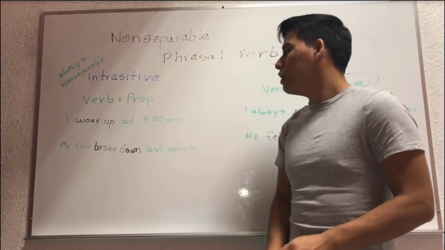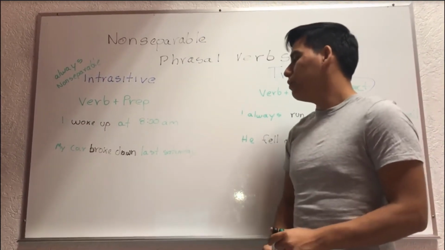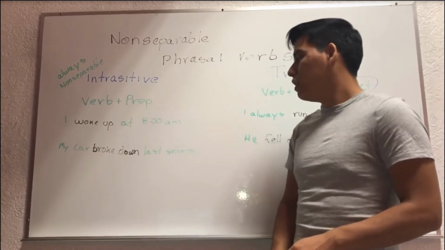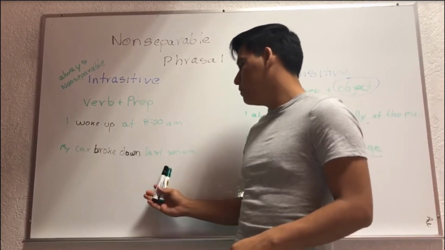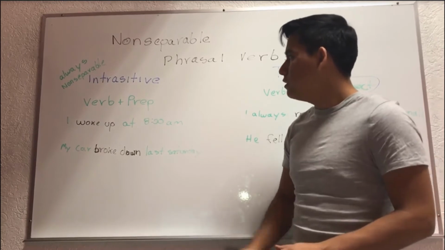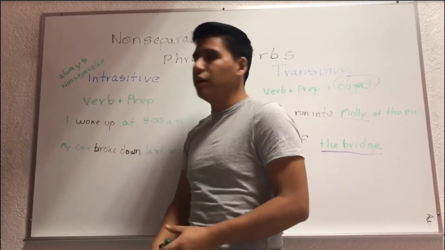preposition. Another example is my car broke down last Saturday, where broke is the verb, down is the preposition, and in the same way as before, we don't have an object after the preposition. Intransitive verbs are also always non-separable phrasal verbs.